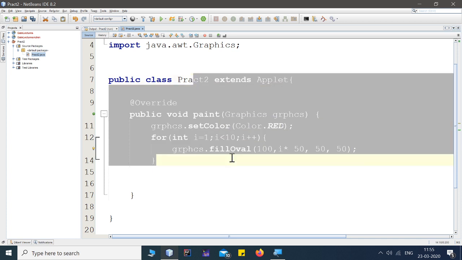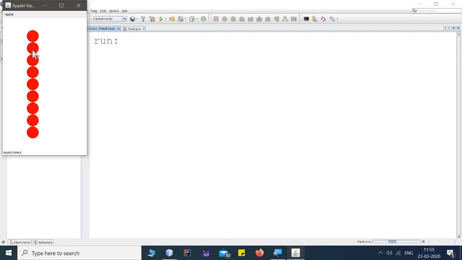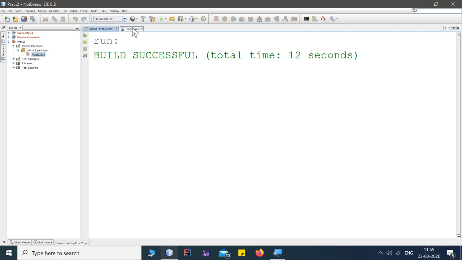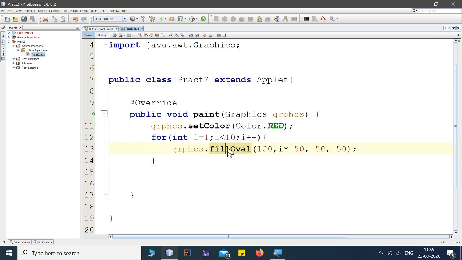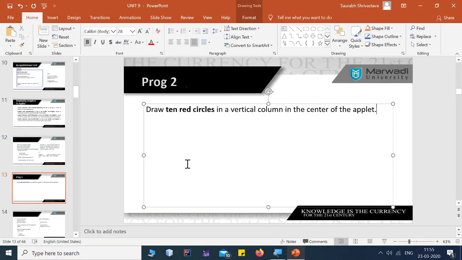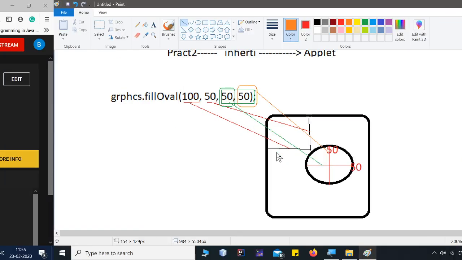Just run this program and see whether 10 different circles are created or not. Yes, 10 different circles were created. We have got our objective. We want 10 different circles from top to bottom in vertical direction in red color. So this is the basic program for your assignment, that is practical number 2, where we need to draw 10 red circles in a vertical column in the center of an applet.